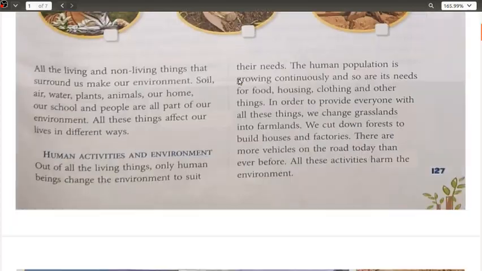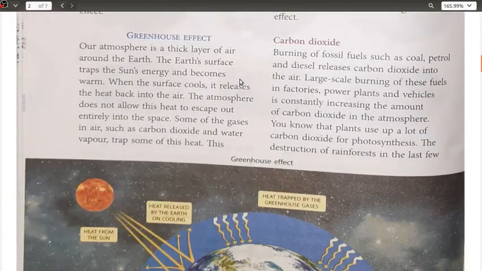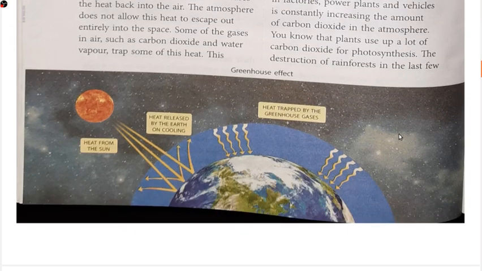So this was the chapter, and I hope till here we have completed, that is, the plants use a lot of carbon dioxide for photosynthesis, and that is why we are a little bit safe. Otherwise, the destructive effect of this carbon dioxide would have caused much more damage as compared to now, okay.